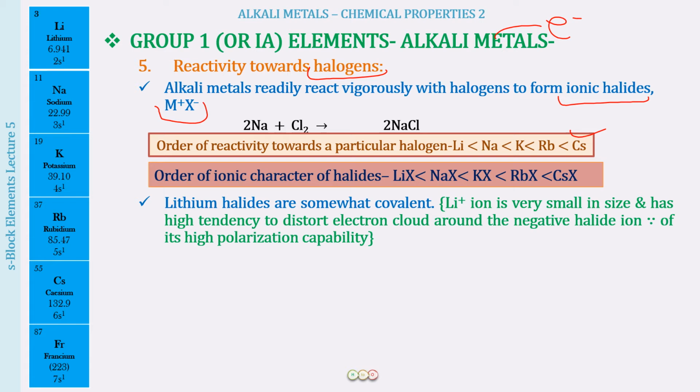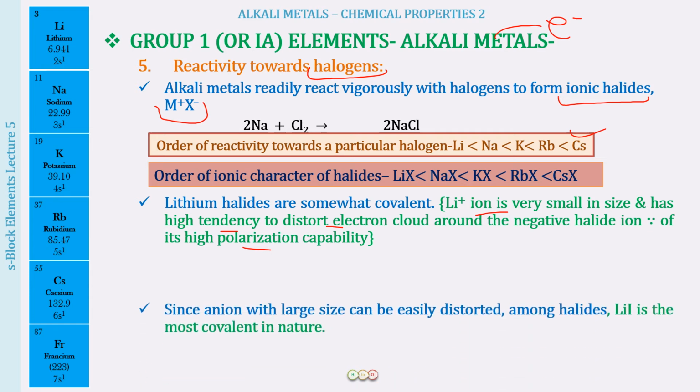Now, lithium halides, please do remember, are going to be somewhat covalent. Why are they going to be covalent? Because the lithium ion is very small in size and it has a high tendency to distort the electron cloud around the negative halide ion because of its high polarization capability. So this is again in accordance with Fajan's rule. The higher the charge density, the higher the polarizing power of the cation, and the more the covalent character.